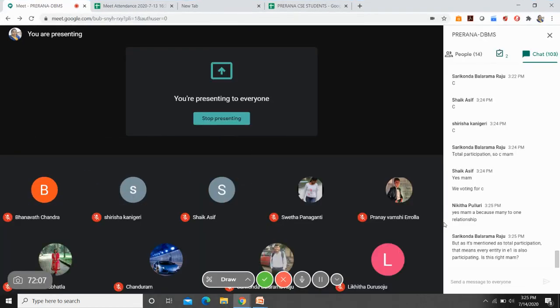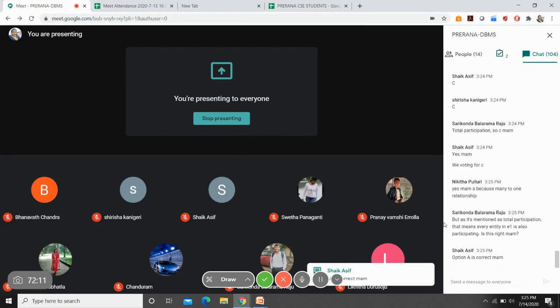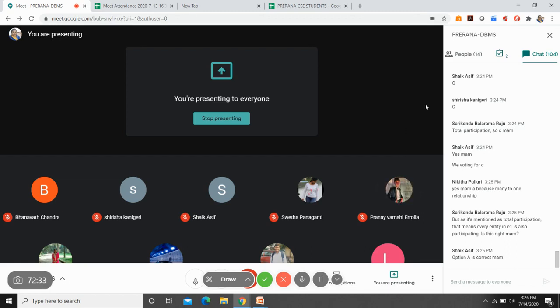So, what option are you going with, A or C? Balram, Nikita, yes, ma'am, A, because many to one relationship. But as it's mentioned as total participation, that means every entity in E1 is also participating. Is this right, ma'am? Yes, Balram.